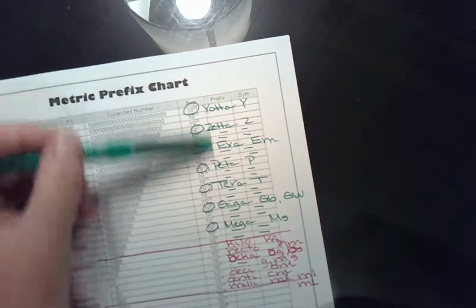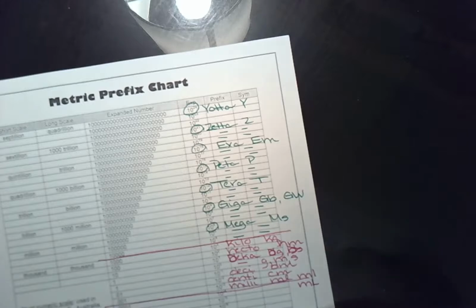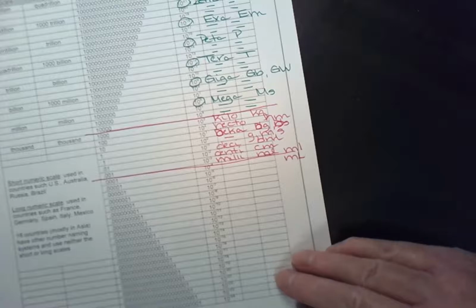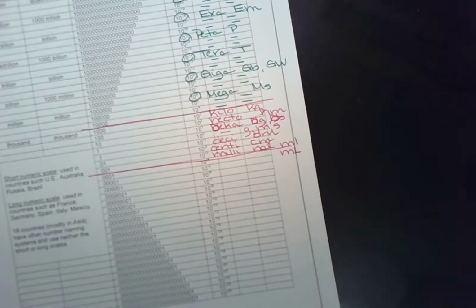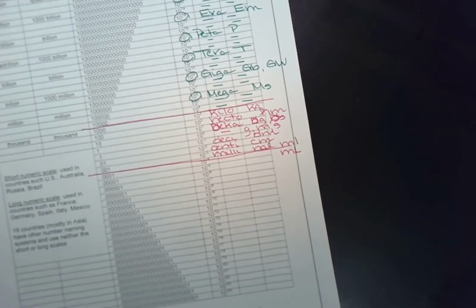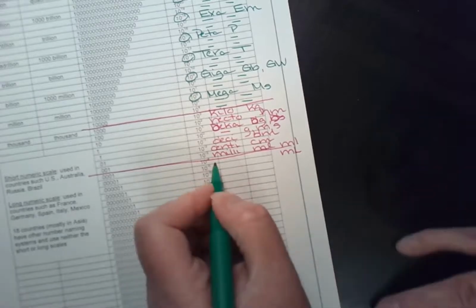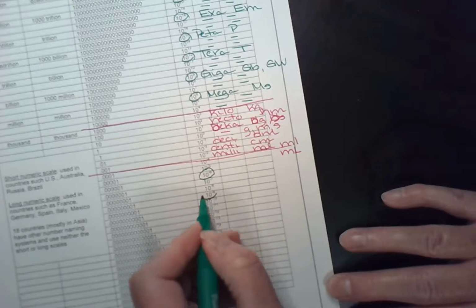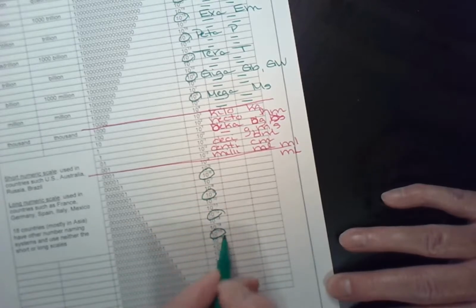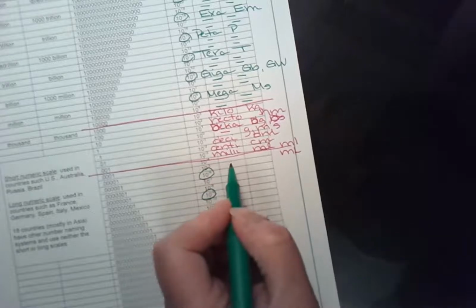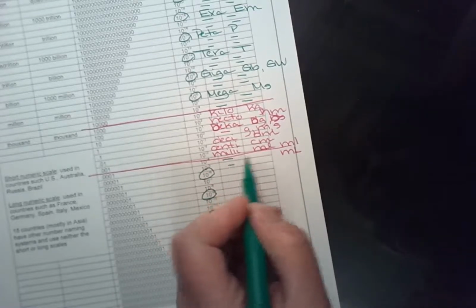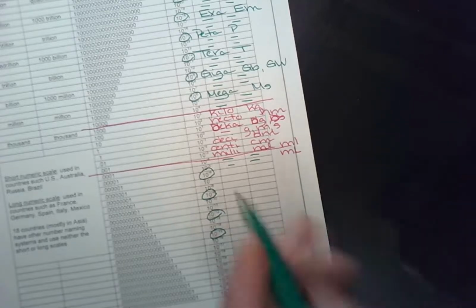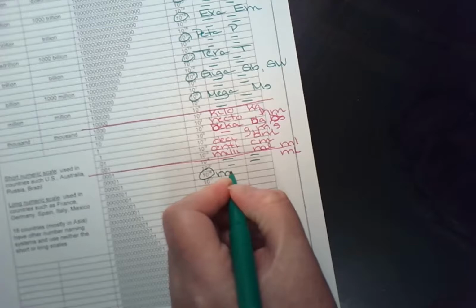All right, so we have lots more prefixes that go all the way up to 10 to the 24. And then we also have some fractional prefixes on the bottom. So we're going to do the same thing down here. And it's the same pattern where we only have prefixes for the third powers, the negative third powers. So there'll be 6, 9, 12, 15, etc. So there is no -4 or -5, but there is a -6. And the -6 is called a micro. So I'm going to write down micro.